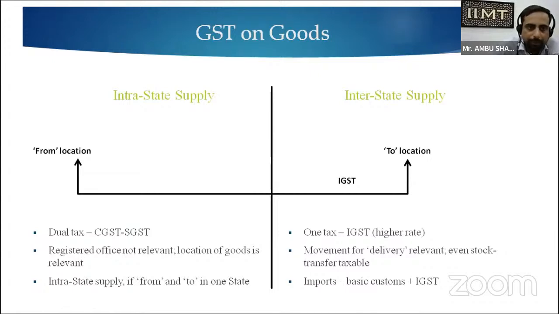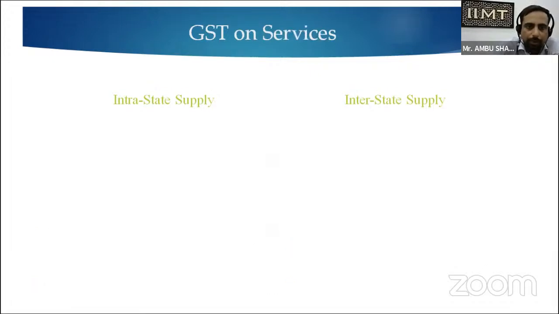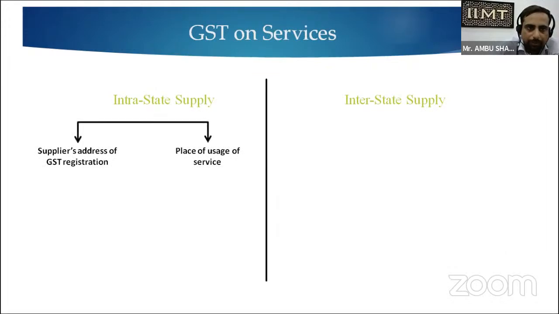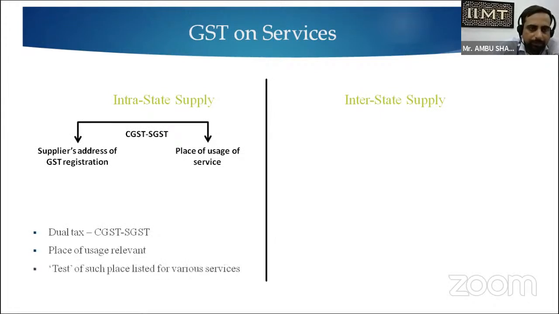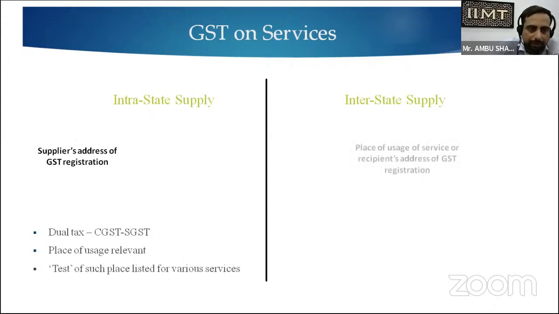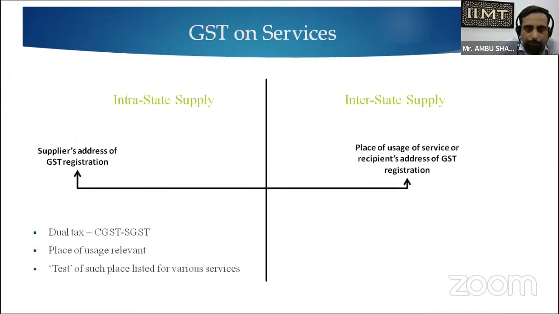So these are the two types we implement in GST. When there is a supply within the state, it is called intrastate supply. When the supply is from one state to another state, from one location to another location, it is called interstate supply. Another aspect is the supplier address, the place of supply, whether GST registration is relevant or irrelevant, and the place of use of services.